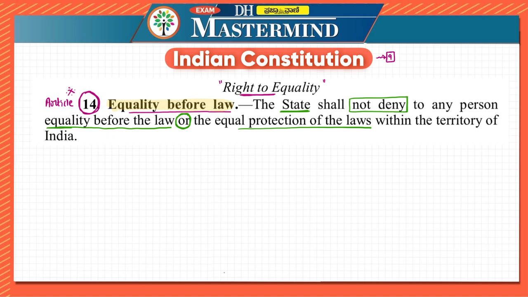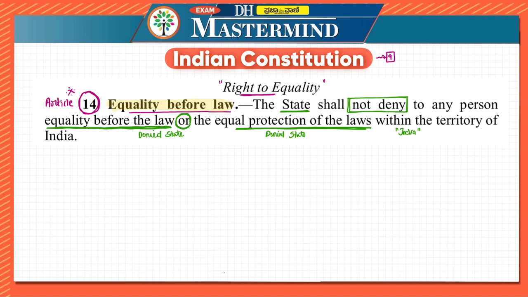So they are mentioning equality before the law, and this will not be denied by the state. Equal protection of the laws also will not be denied by the state. The geography is also mentioned: in the territory of India. So the state shall not deny to any person equality before law or equal protection of the laws.